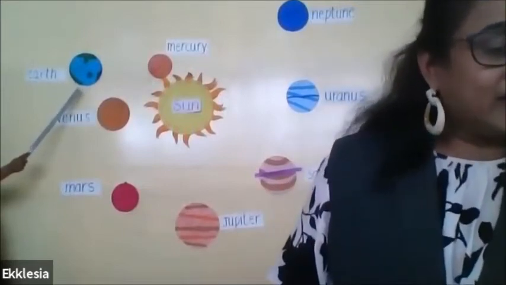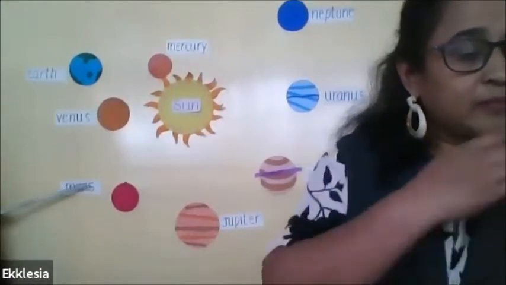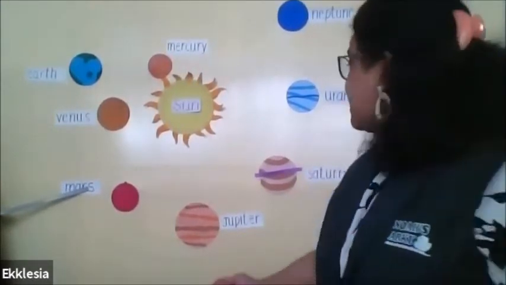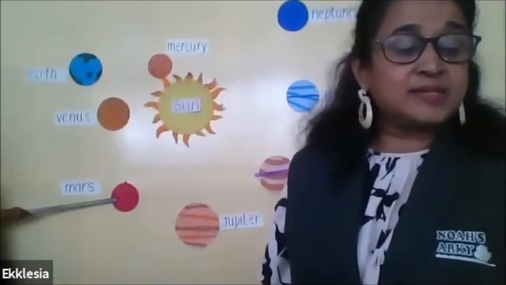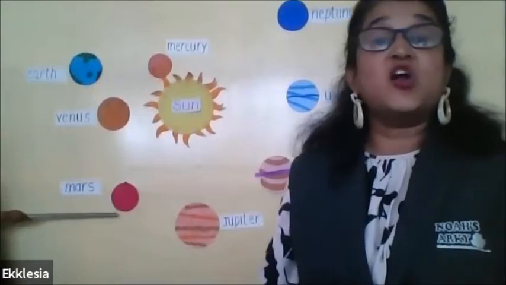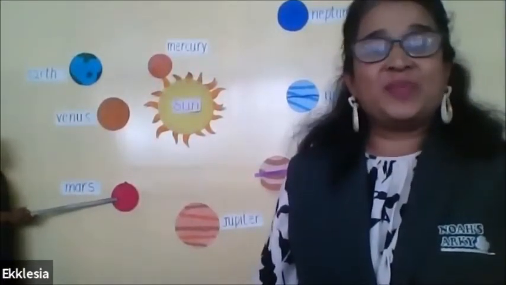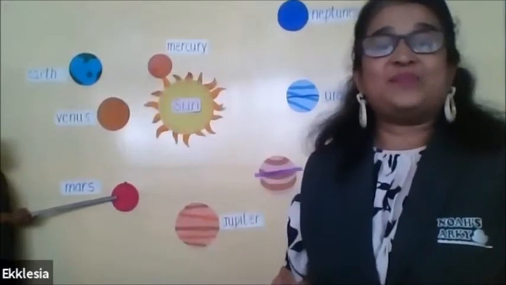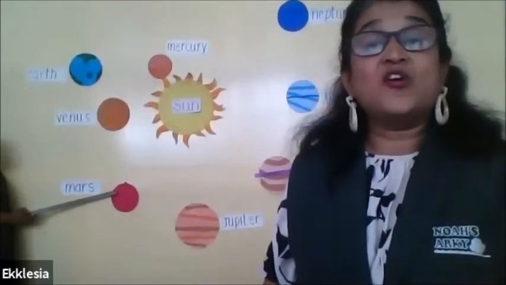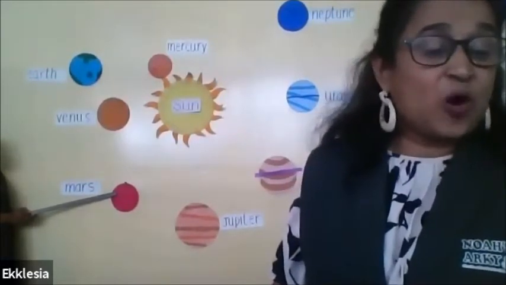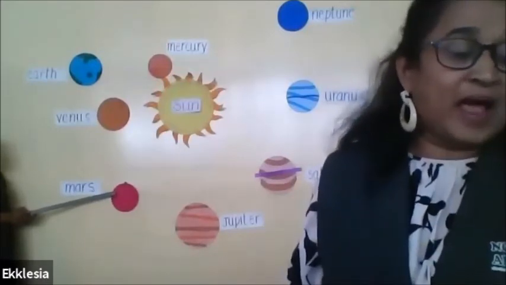Okay. Now, after that, we have the fourth planet. That is Mars. The fourth planet is Mars. It is also known as the red planet. It is also known as the red planet because on this planet we find red soil and rocks. We find red soil and rocks, and so it is called the red planet.